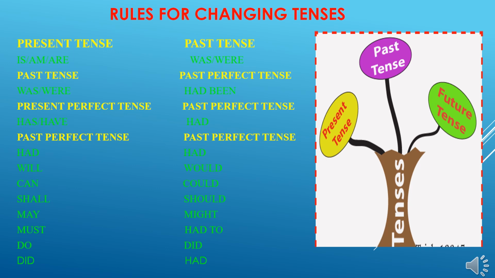See the fourth one, past perfect tense, had. You have to change into past perfect tense. Same, there is no change. As it is, you have to write it, had. Next one, will means would. Can means could. Shall means should. May means might. Must, had to. Do, did. Did, had. Like this, you have to change from direct speech to indirect speech.